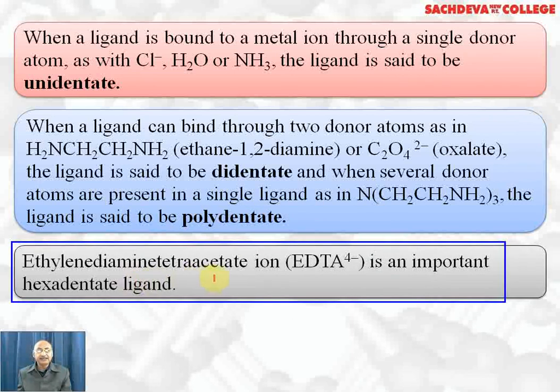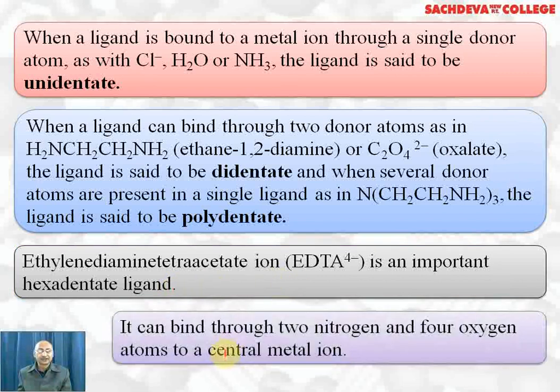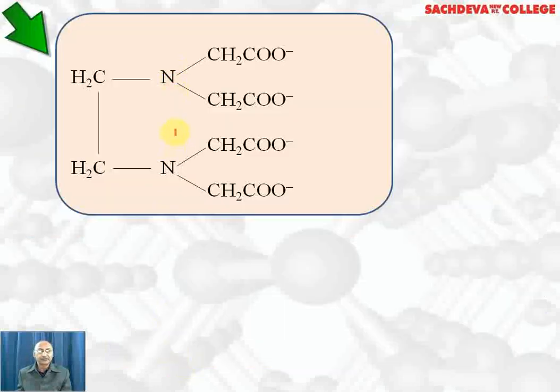Ethylene diamine tetraacetate ion, popularly called EDTA, is also used as a water softener and for removing lead poisoning. 4- is the charge. This is an important hexadentate ligand because it has 6 donor atoms. It can bind through 2 nitrogen atoms which have lone pairs of electrons and 4 negatively charged oxygen atoms to the central metal ion.